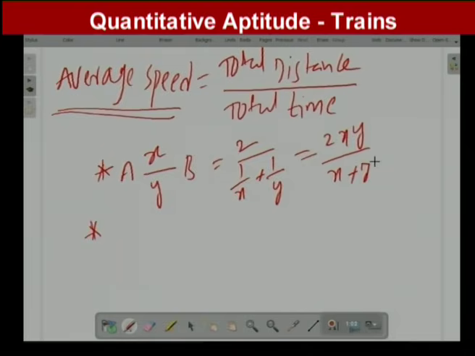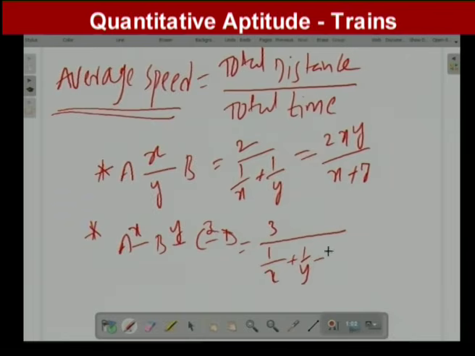This is one formula. And secondly, for example, let us say three equal distances, A to B, B to C and C to D. A to B with x kilometer per hour, B to C with y kilometer per hour and C to D with z kilometer per hour. If a person covered three equal distances, then the average speed for the whole journey must be in harmonic progression. That's why we write 3 by (1 by x plus 1 by y plus 1 by z).